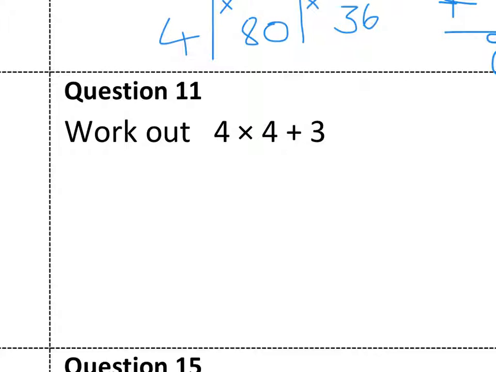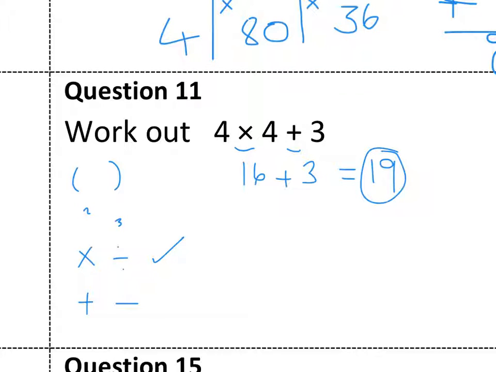Here we've got order of operations. The order is brackets, indices, then multiply and divide whichever one comes first, and add and subtract whichever comes first. So I've got multiplication and addition. I multiply first. 4 times 4 is 16, and then I'm going to add 3 to give 19.